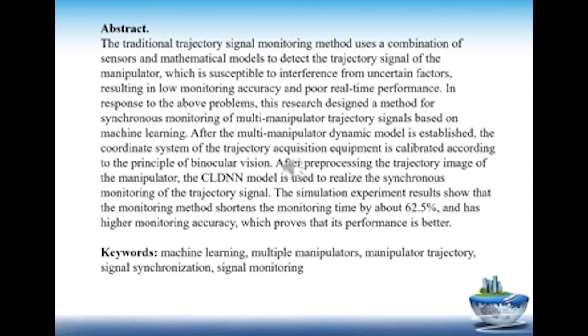machine learning. After the multi-manipulator dynamic model is established, the coordinate system of the trajectory acquisition equipment is calibrated according to the principle of binocular vision. After pre-processing the trajectory image of the manipulator, the CLDNN model is used to realize the synchronous monitoring of the trajectory signal. The simulation experiment results show that the monitoring method shortens the monitoring time by about 62.5%, and has higher monitoring accuracy, which proves that its performance is better.